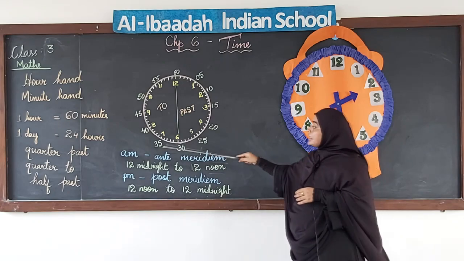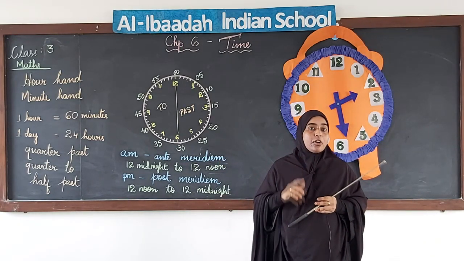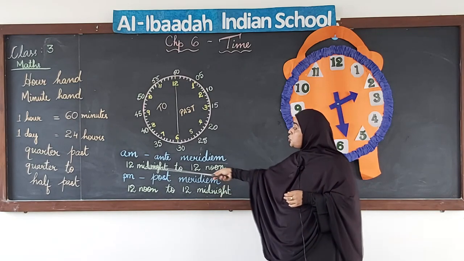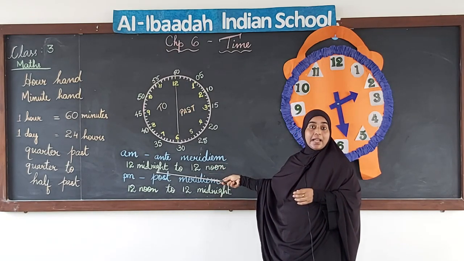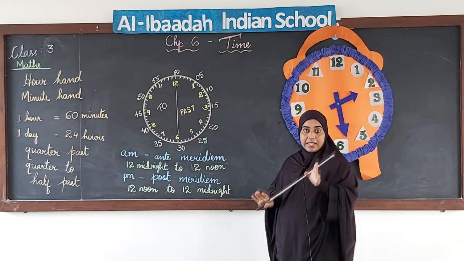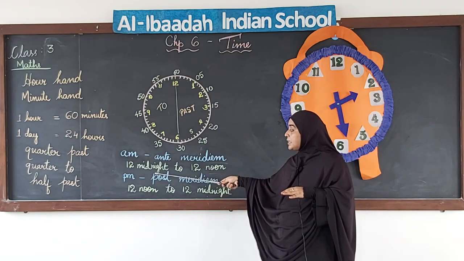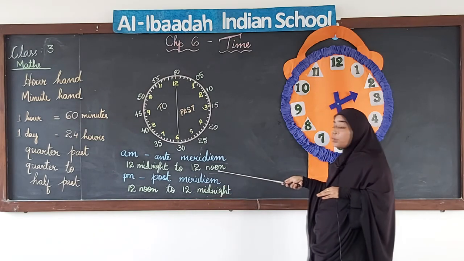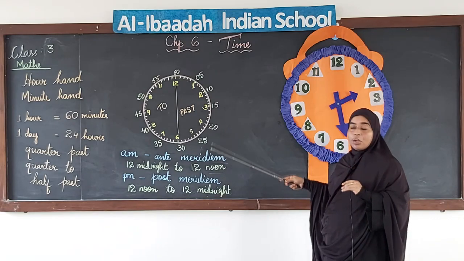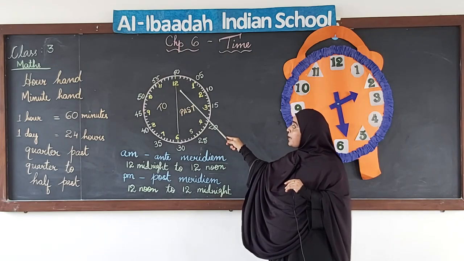Now, anti-meridian is the first half of our day. The first half of our day starts at 12 midnight, at night 12 o'clock. Your day starts there. Our day starts at night 12 o'clock, that is 12 midnight, to 12 noon, afternoon 12 o'clock. So, one round of the clock, from 12 it goes down and comes back to 12.